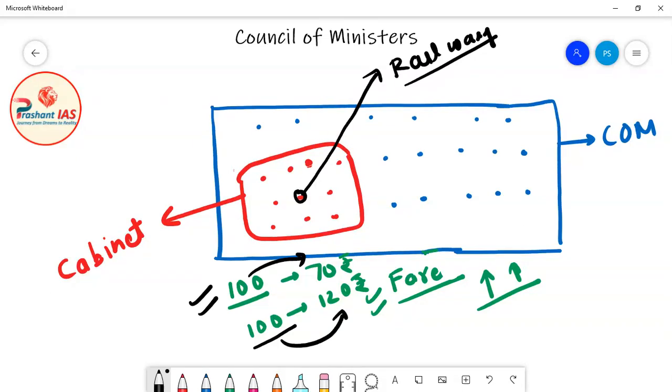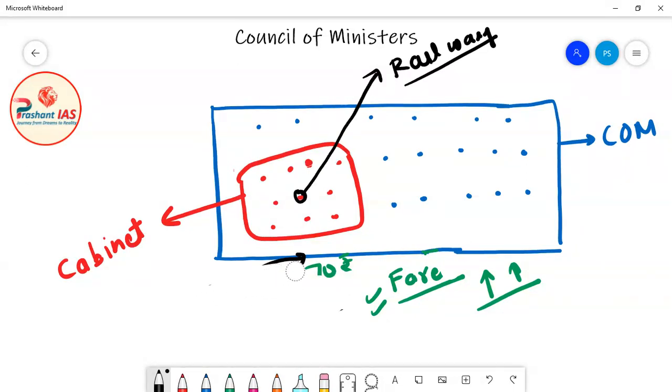Now friends, there is a disclaimer that this example is hypothetical. This example is hypothetical, which means it is imaginary. There is nothing related to reality. I am just giving you this example so that you can understand this concept very easily. So let's suppose the government has increased the fare in rail.